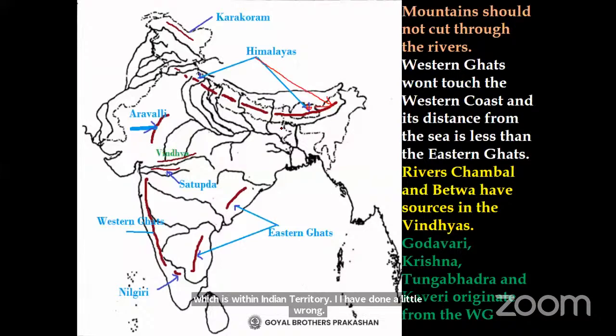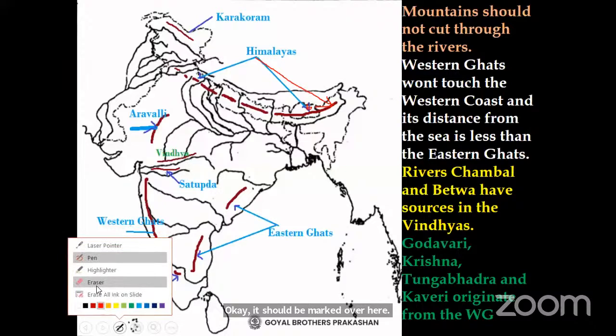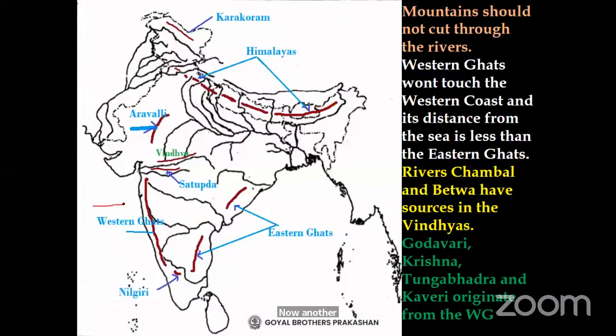Within Indian territory. Now, another important thing, when you are showing the Western Ghats, please remember that the Western Ghats will not touch the coast and will not cut the river like this. Otherwise, how will the river flow? It should only touch the origin of these rivers, and it is to be drawn slightly to the south of river Kaveri only. Then while showing the Nilgiri, it is within this curve, but it is not touching the river.